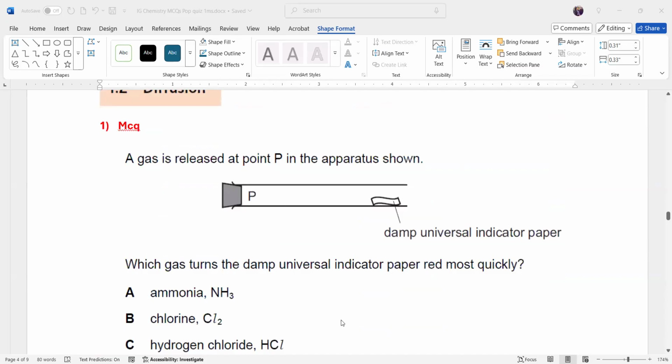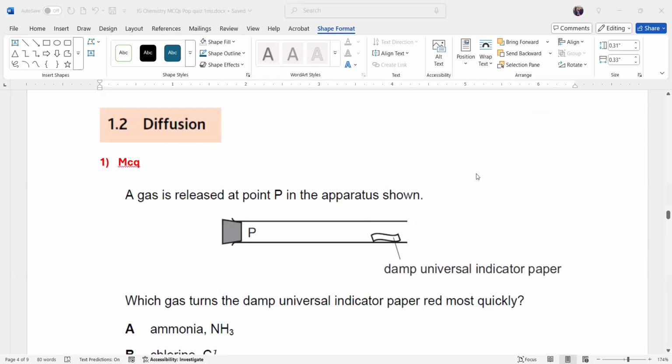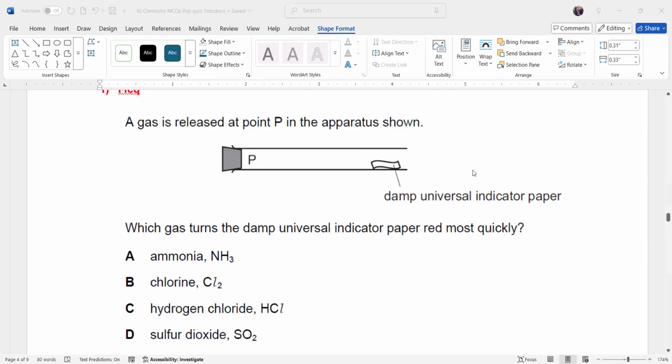Next. Question, this is topic 1.2. Any doubt in this? Yes, Hamad, Anas.